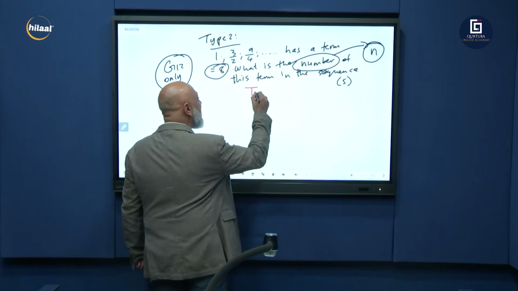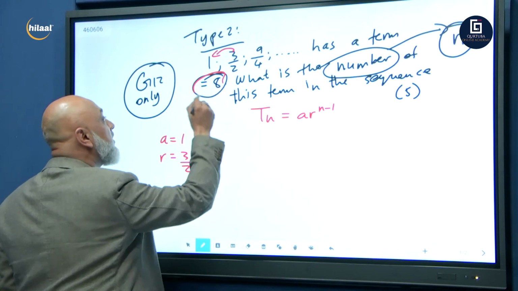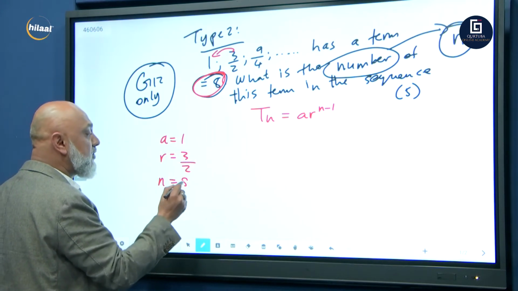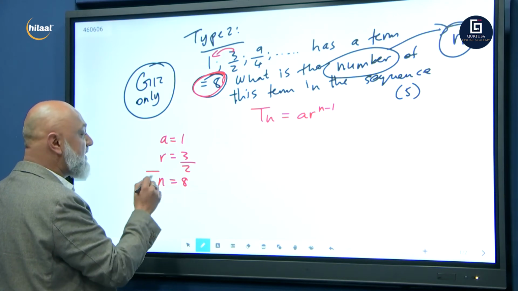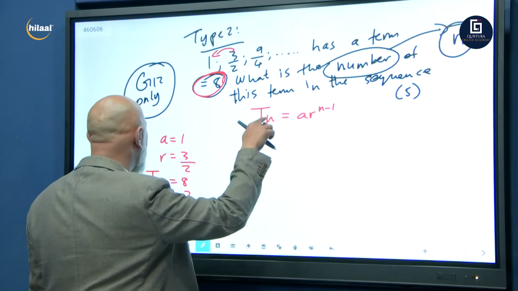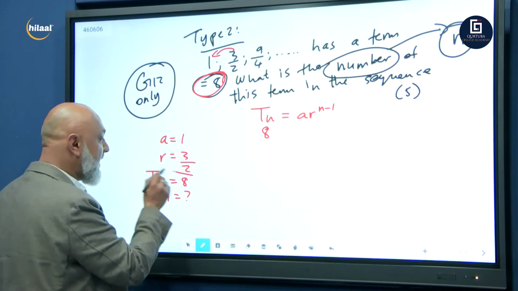So we're going Tn is equal to ar to the power n minus 1. It's got a common ratio, right? Grade 12s, you know where we are. a is equal to 1. r is equal to that divided by that, which is 3 over 2. They told me it has a term equal to 8. So Tn is equal to 8. We need to find n. Right, so we are looking for n. Tn is equal to 8.